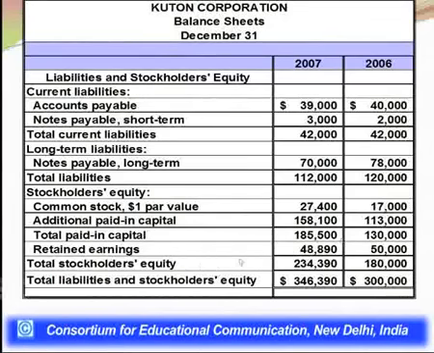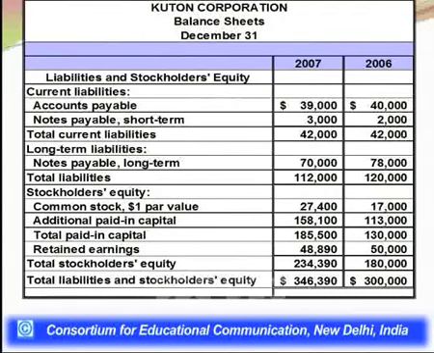So moving forward, the next row shows retained earnings. Retained earnings, as we discussed in previous modules, is the amount of undistributed profits. The company had profits, but the company did not distribute them to the shareholders. So that is what is known as retained earnings. If we sum up these two things together, the paid up capital as well as retained earnings, the total would be your stockholders equity, the total value of stockholders equity, which comes out to be 234,390 for the company in 2007 and 180,000 for this company in 2006.